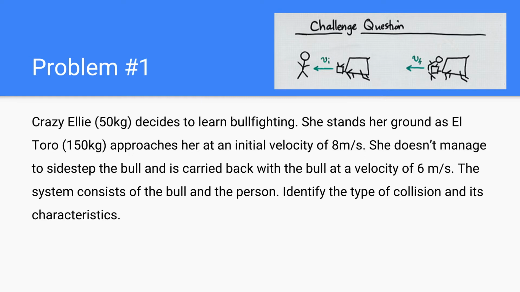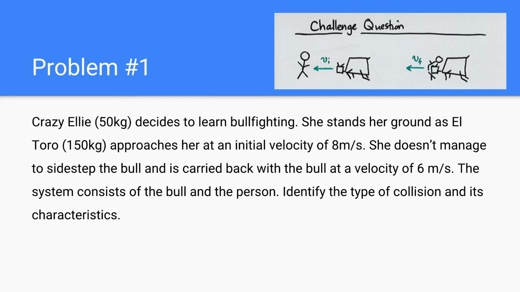So before we get started, let's just identify the basic equation for linear momentum. We have P for momentum, and that's equal to mass times velocity. In this case, Ellie is stationary in the beginning, so her initial velocity is 0, and the bull's initial velocity is 8 meters per second, and they weigh 50 kilograms and 150 kilograms respectively.